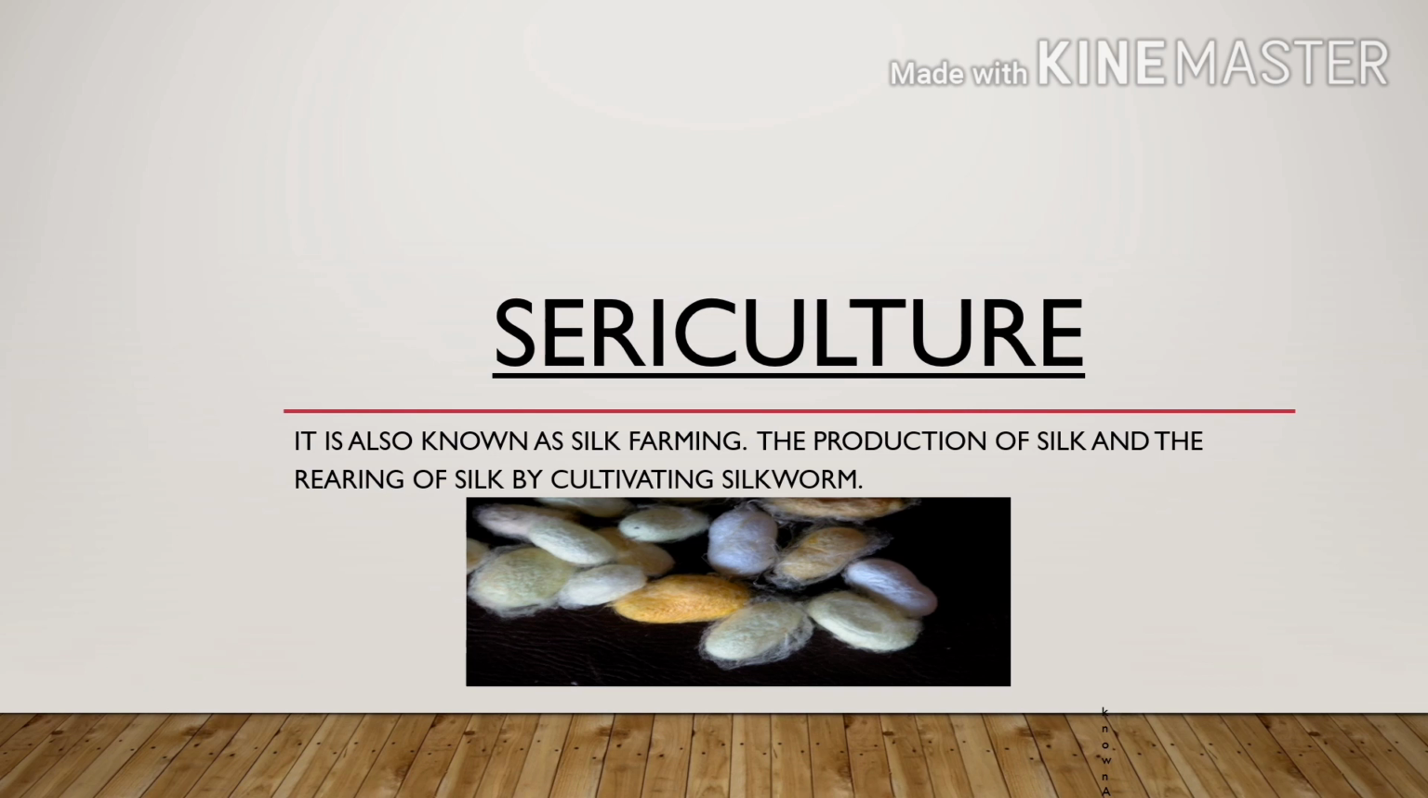So sericulture is also known as silk farming, right? In sericulture, a worm is used for the production of silk, which is known as silkworm. The production of silk and the rearing of silk by cultivating silkworm is known as sericulture. In this video lecture, we will further discuss the various species of silkworm and the life cycle of silkworm. So let's start.